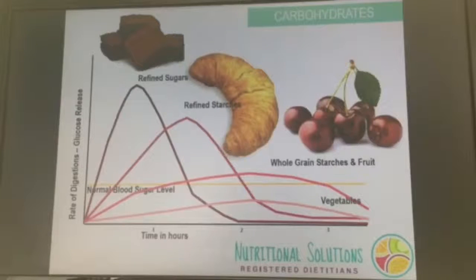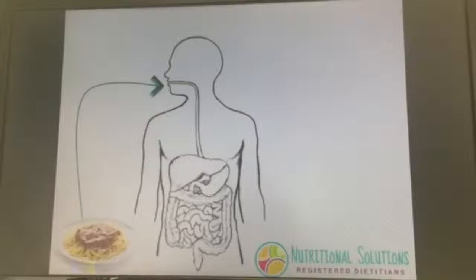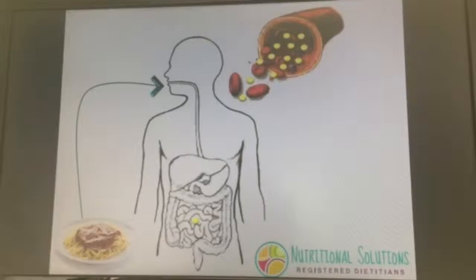If we look at the carbohydrate metabolism, if you eat a bowl of pasta, and it's a large bowl, and it's almost 3 to 4 cups of pasta, which is about almost 6 to 8 slices of bread, when in fact pasta should only be about a half a cup to a cup, and you're getting excess amount of refined carbohydrates into the system, what you're doing is the glucose is coming in, the glucose moves to the bloodstream, the pancreas then sends insulin to assist to get the glucose into the cell.